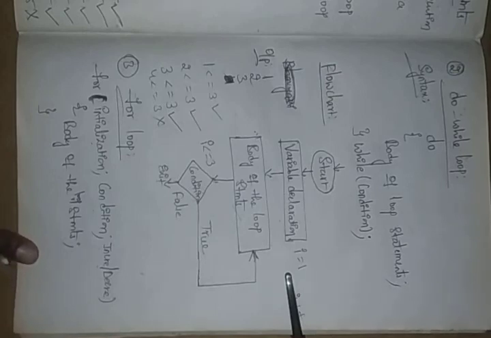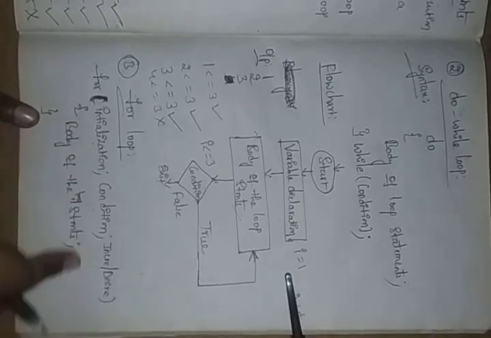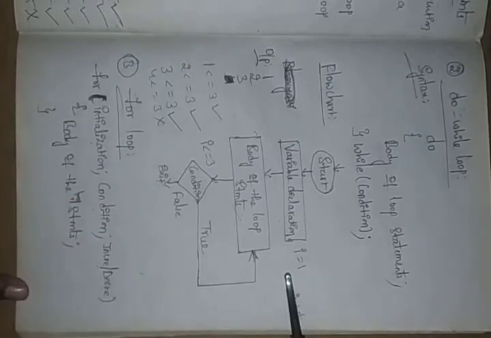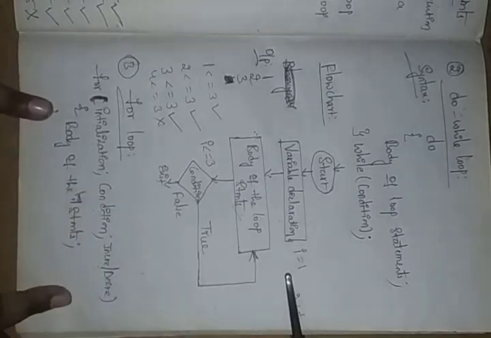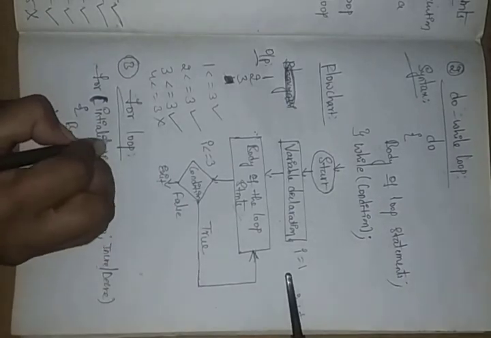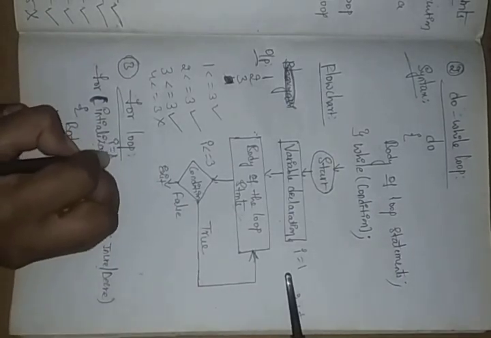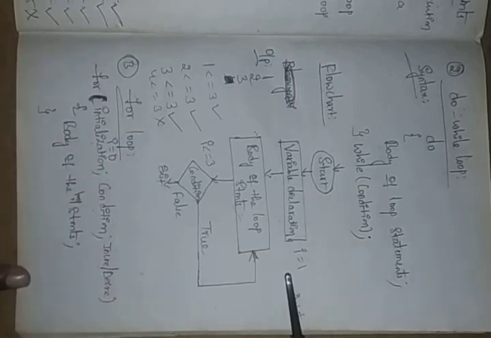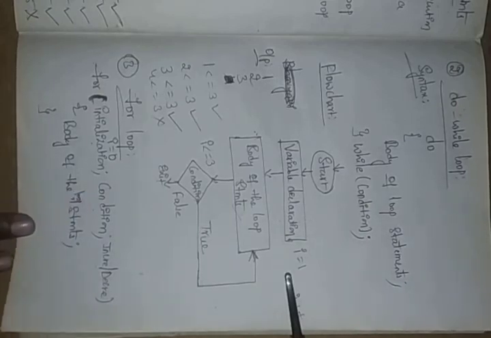Compared to while and do while, this is the best option to write programs. Why? Because in a single line we have all this. Here I am giving i equals 0. 0 also we can give instead of 1. That is also possible. We can start at, that's your choice. You can start with 10 also, based on the condition.